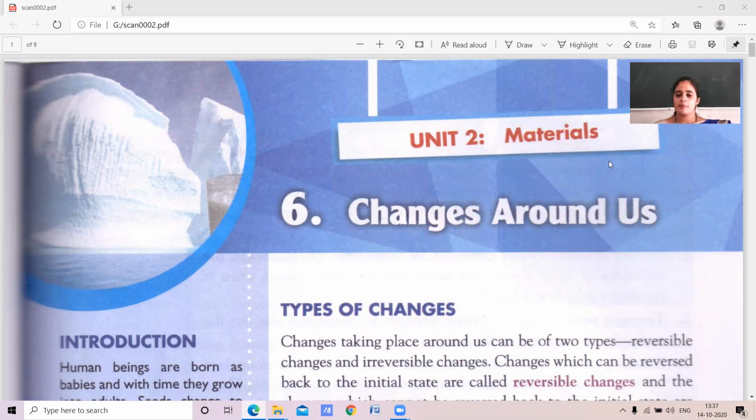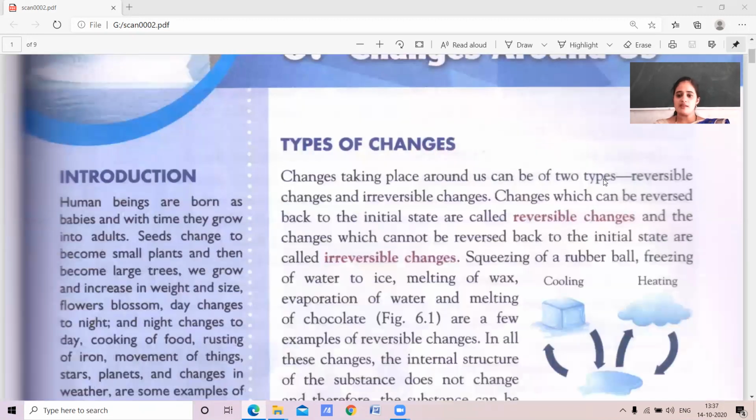Yes, children, the change which is reversed and comes back to the same position or initial state, we call such type of change as reversible change. Example, squeezing of a rubber ball, freezing of water to ice are a few examples of reversible change.